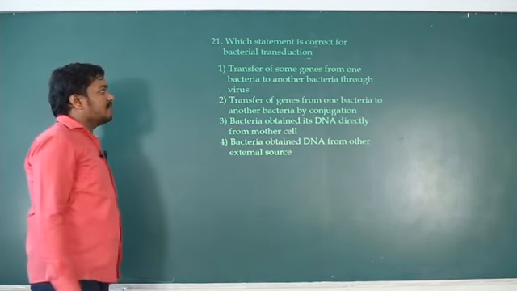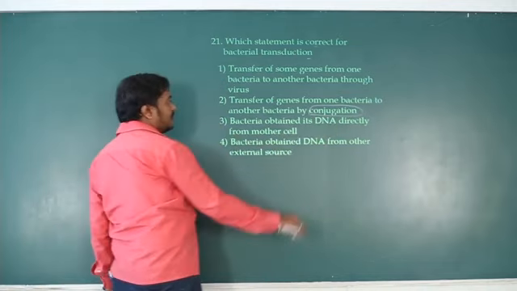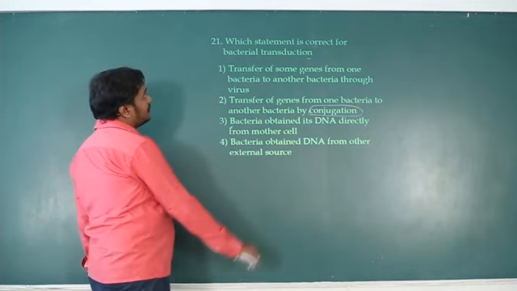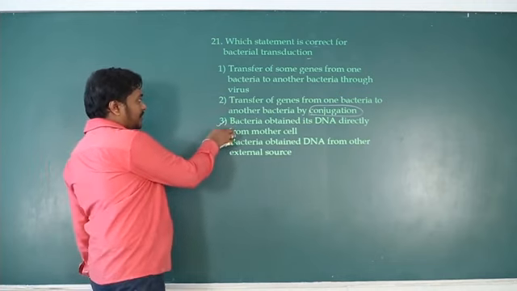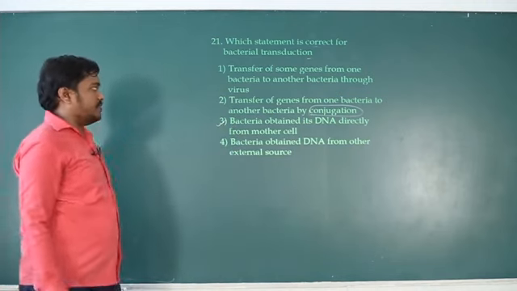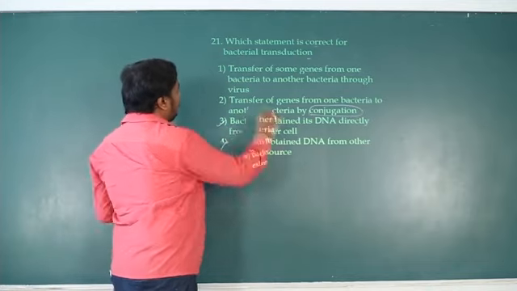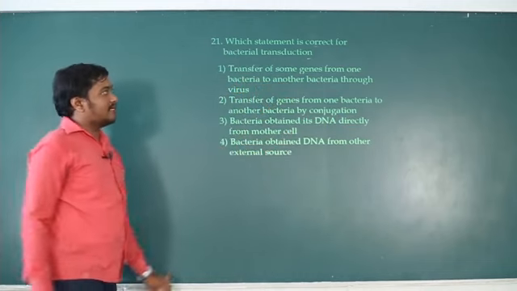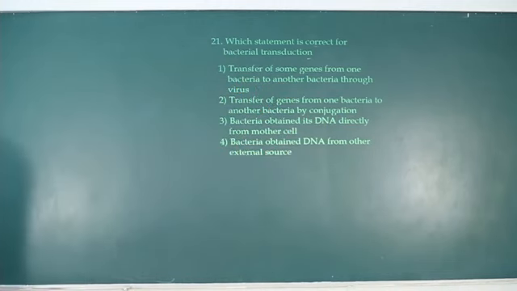Transfer of genes from one bacterium to another by conjugation is called conjugation itself. Bacteria obtain DNA directly from the mother cell. The statement may be correct, but it is not regarding transduction. Bacteria obtain DNA from another external source. No, it's not. So the right answer is: exchange of genetic material between two bacterial cells with the agency of a virus is called transduction. Okay, so question number 22.